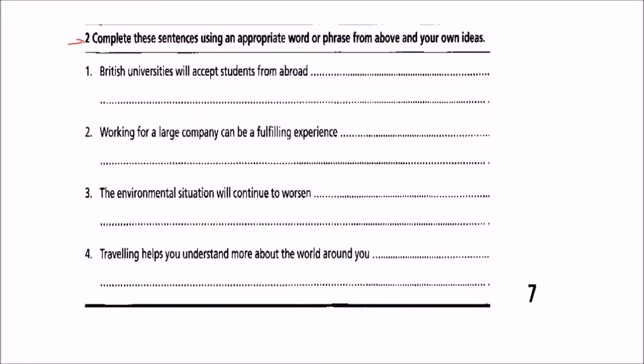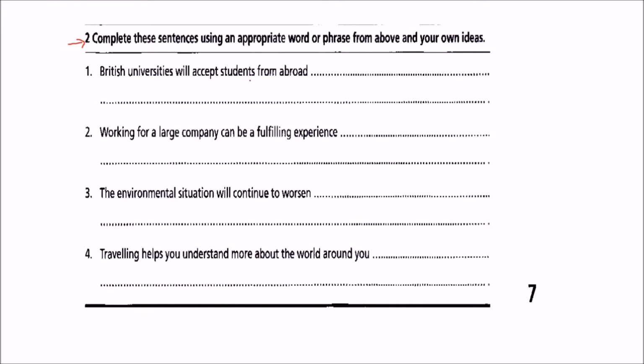Then we'll see one more question. Complete these sentences using an appropriate word or phrase from above and your own ideas, right? So, universities will accept students from abroad.